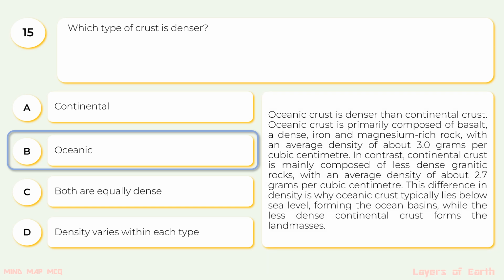Oceanic crust is primarily composed of basalt, a dense, iron and magnesium rich rock with an average density of about 3 grams per cubic centimeter. In contrast, continental crust is mainly composed of less dense granitic rocks with an average density of about 2.7 grams per cubic centimeter. This difference in density is why oceanic crust typically lies below sea level, forming the ocean basins, while the less dense continental crust forms the land masses.